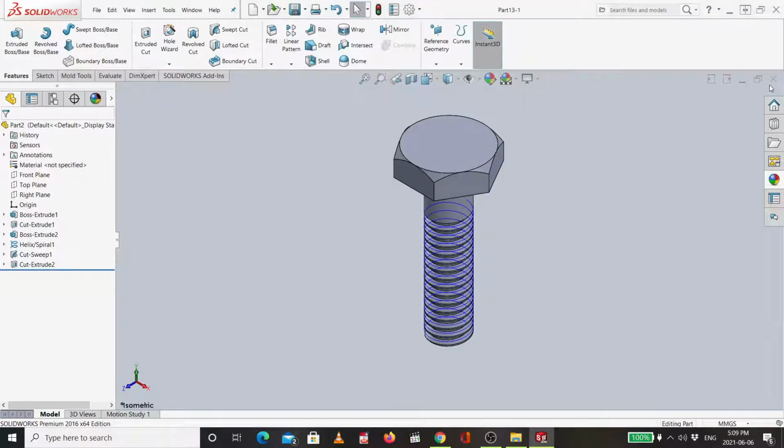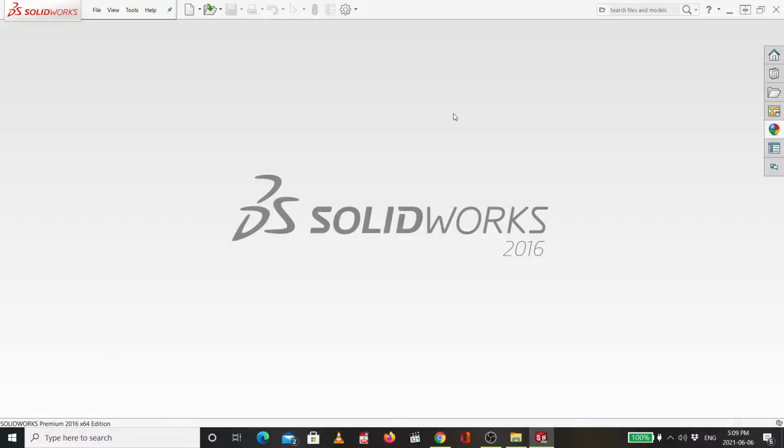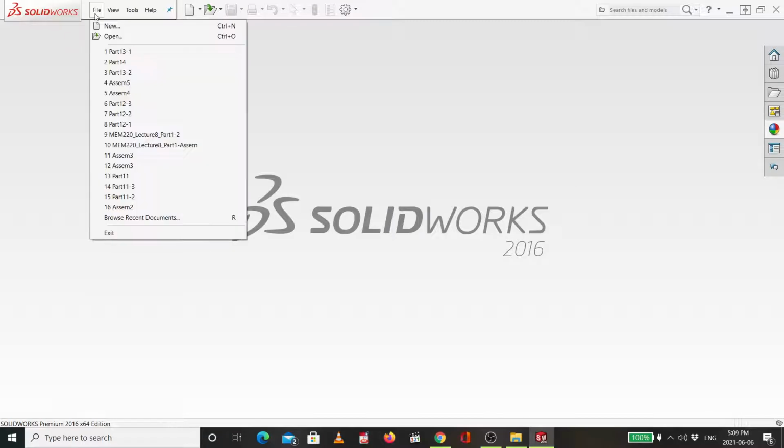Then let's go for the nut, how to design the nut. Now I taught you here how to create a bolt and to create a thread over this bolt. I will teach you now how to create a thread inside the nut, but in a different technique.